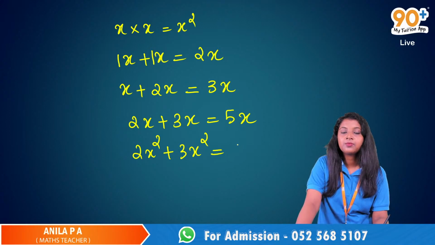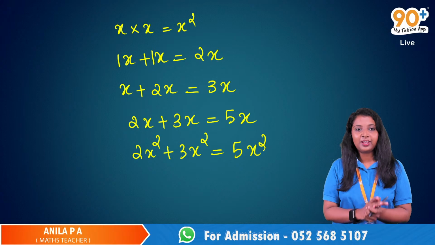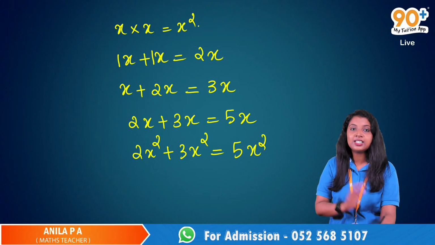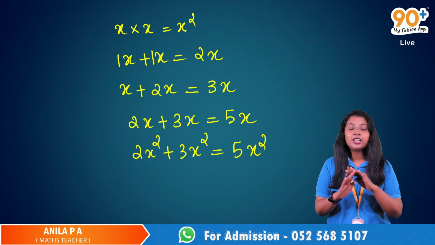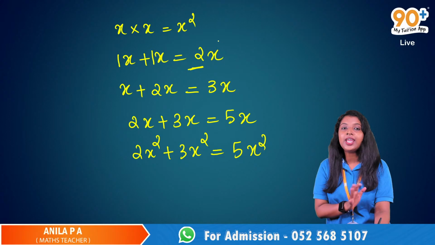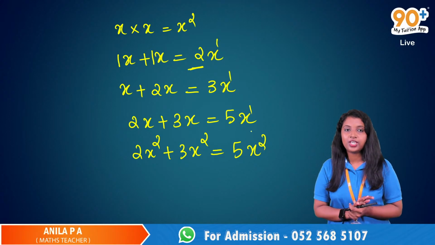What is 2x square plus 3x square? 2x square plus 3x square will be 5x square. Yes, you are right. If it is multiplication, the power will change. If it is x into x, the power will change. But if it is addition, only the coefficient will change. There will not be any changes for the power of x.